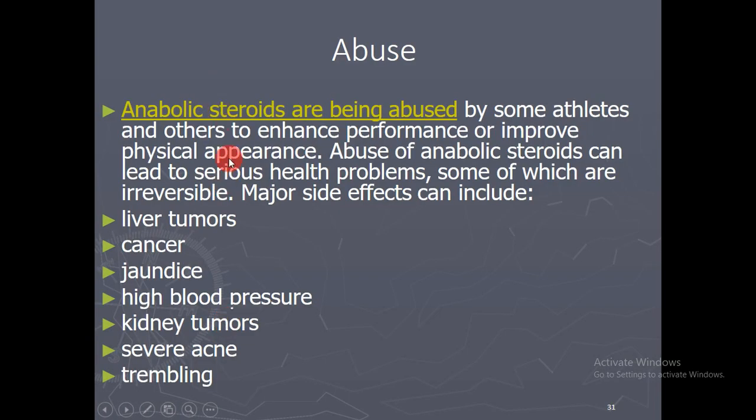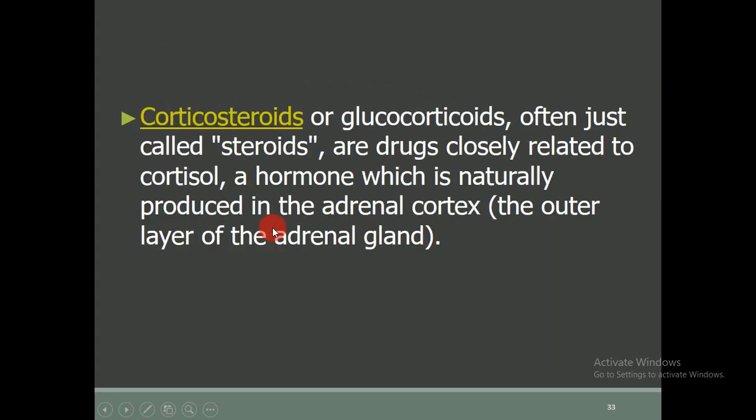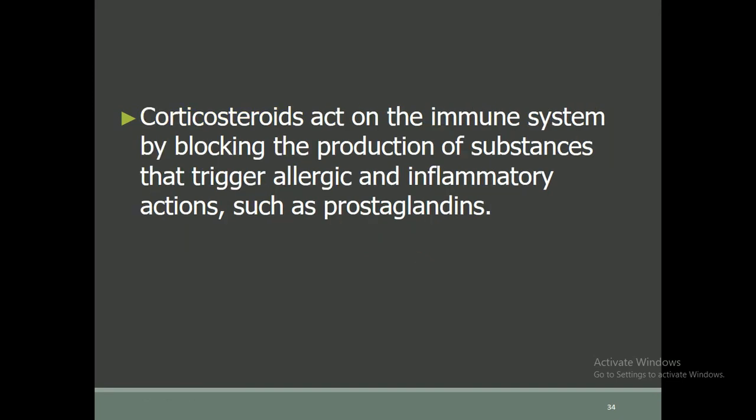So these are the side effects which are reported after using anabolic steroids. Now let's come to corticosteroids. Corticosteroids are glucocorticoids, often just called steroids. They are drugs closely related to cortisol, a hormone naturally found in the adrenal cortex, the outer layer of the adrenal gland, as I have mentioned in my previous lectures.